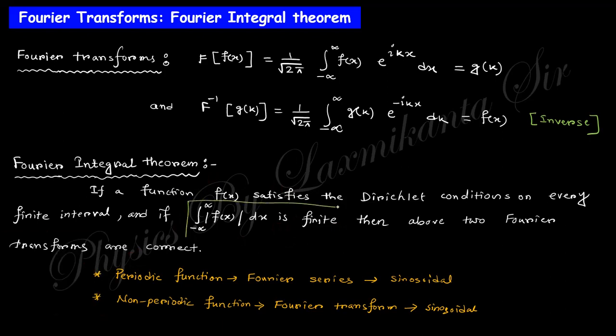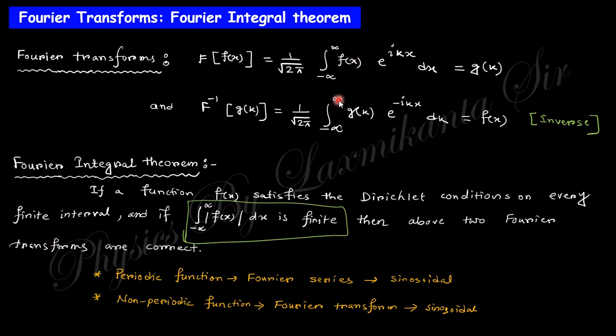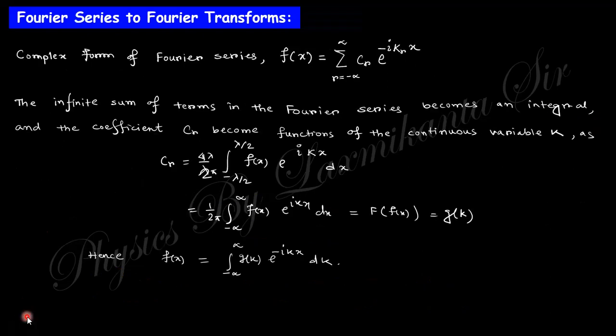If this will be finite, then this f of x can be transformed into a Fourier transformation. So the basic condition for Fourier transformation is the Fourier integral theorem. If any function satisfies this Fourier integral theorem, then you can transform this function as a Fourier transformation. Clear?